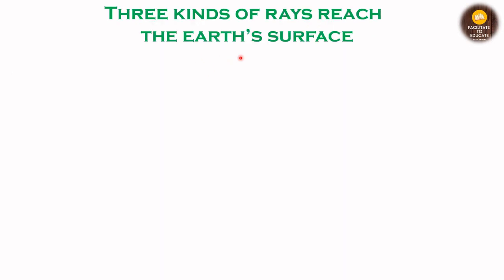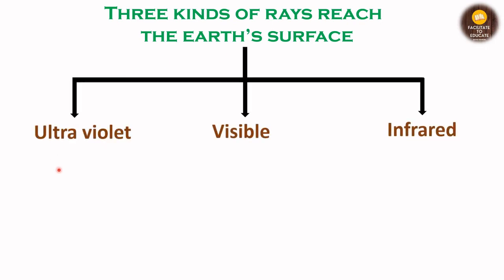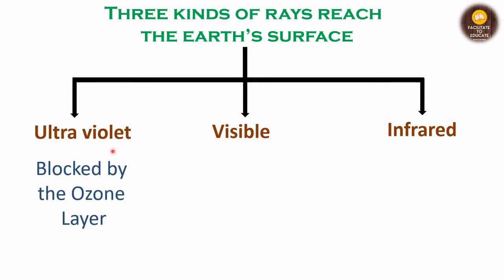There are three kinds of rays that reach the earth's surface. What are these rays? These are ultraviolet rays, visible, and infrared rays. The ultraviolet rays are blocked by the ozone layer.